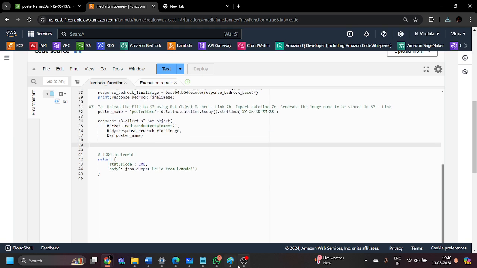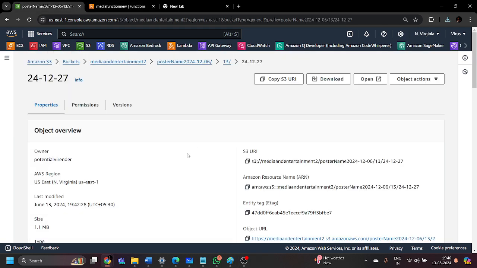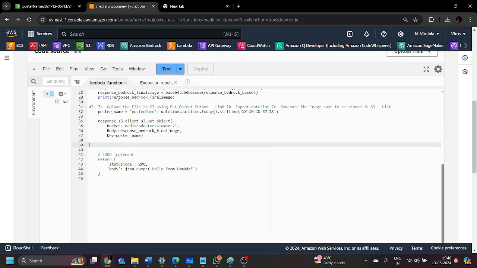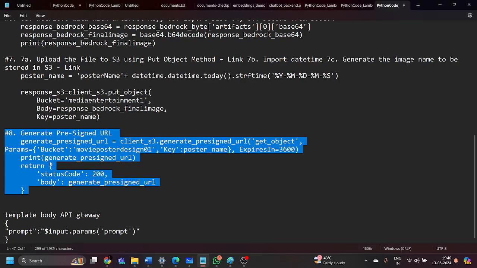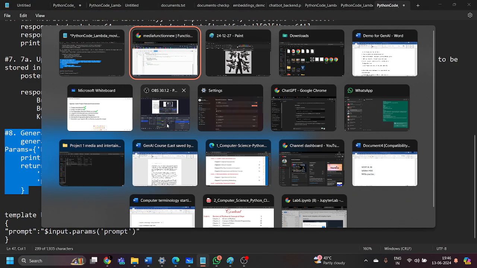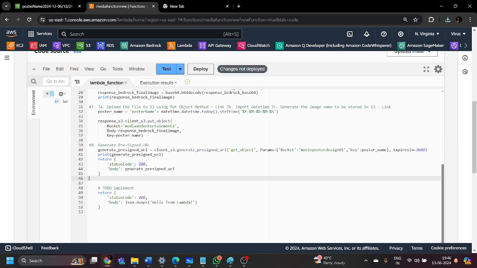Right now, at the end, instead of going to the simple storage service every time and downloading this particular object, we can generate a pre-signed URL with the help of this code, as you can see on the screen. Let me put in this code. This code creates a URL that allows temporary access to this particular image, and this URL will be valid for 1 hour only. As you can see over here, we have given the expire time as 3600 seconds, which is equal to 1 hour. Let me deploy this code.